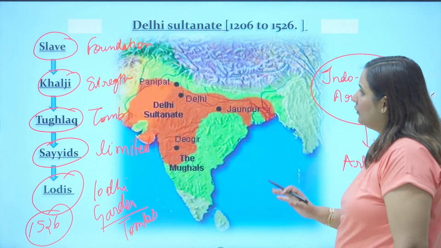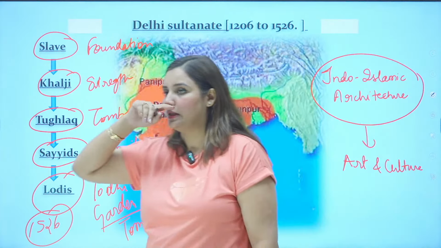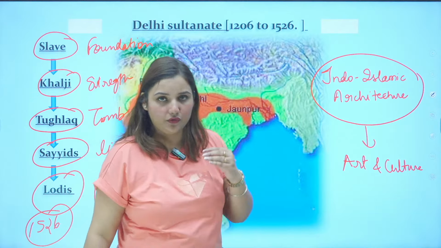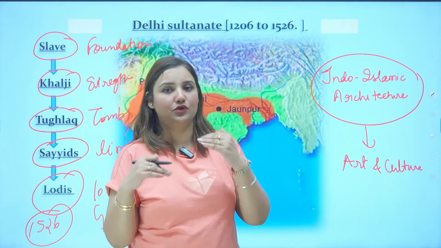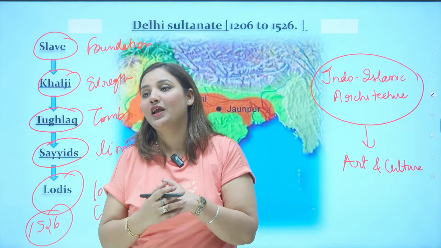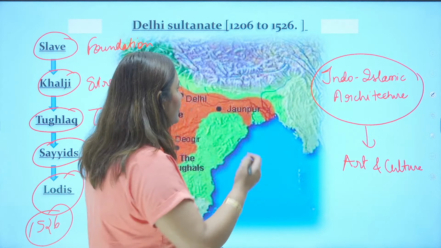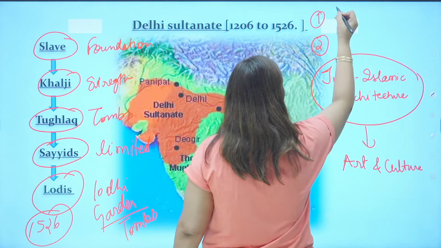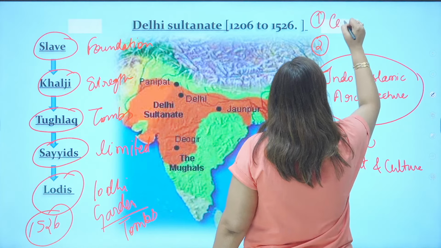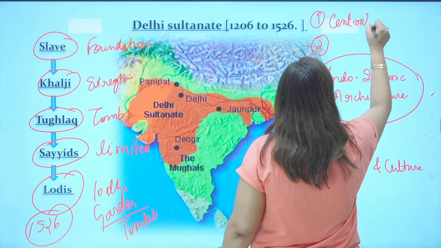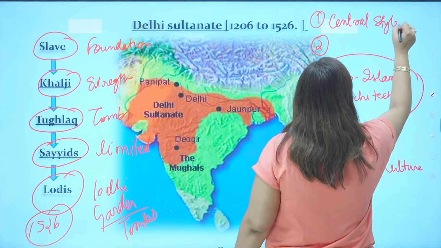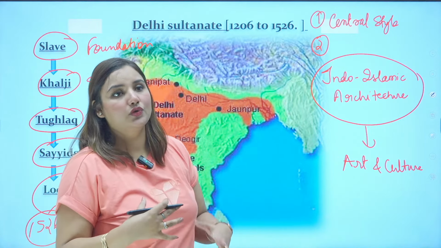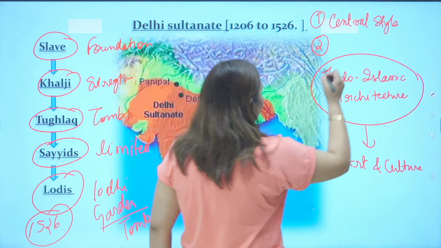So, basically, when I talk about this part of the Delhi Sultanate and this Indo-Islamic architecture, you need to know that from now, you will have two types of political administration and architectural development. The first will be the central style, started from the central government, from the union, which is also known as imperial style.